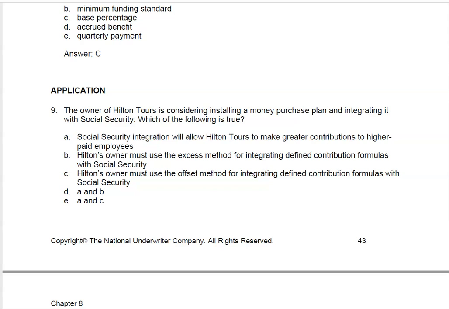B, Hilton's owners must use the excess method for integrating defined contribution formulas. That is true. That is the rule. C, Hilton's owner must use the offset method. That is not true. They cannot use the offset method, but must use the excess method for defined contribution plans. Therefore, the only answer that is correct is D. A and B is the correct answer. D.